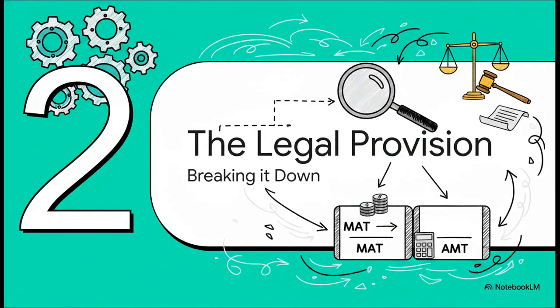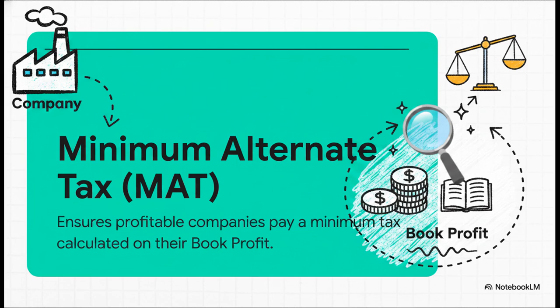Moving on to Part 2, breaking down the legal provision. Let's dissect how this actually works. First up is the minimum alternate tax, or MAT. This applies strictly to companies. Think of it as the government's statutory safety net. If a company claims so many deductions that their normal tax liability drops below a certain threshold, MAT steps in. They'll have to pay a minimum tax calculated on their book profit instead of their regular taxable income. Basically, it's the profit on their P&L account, just tweaked with some specific statutory adjustments.